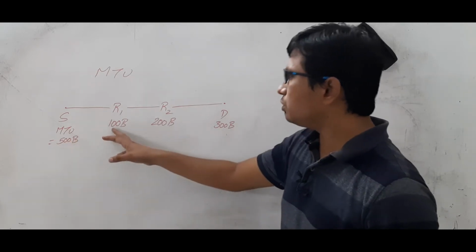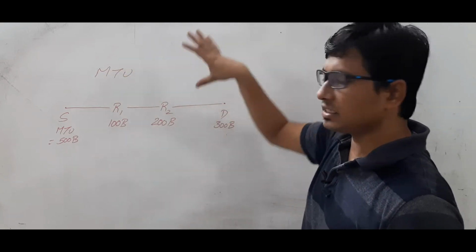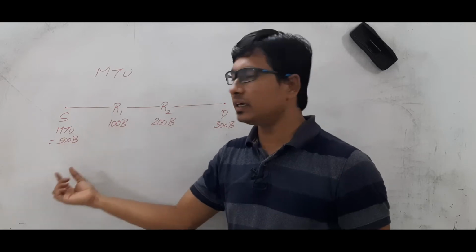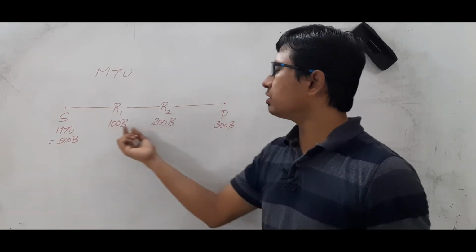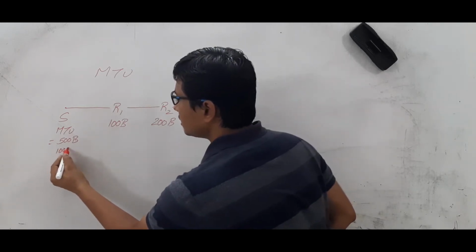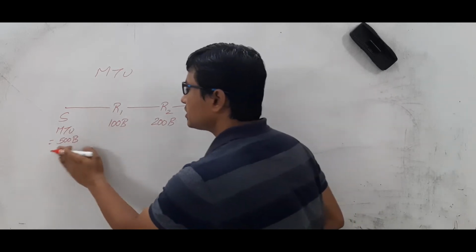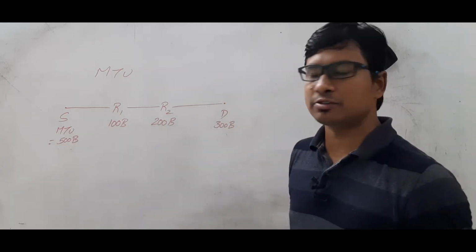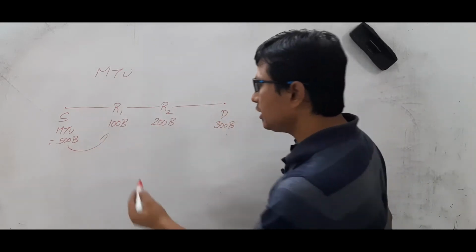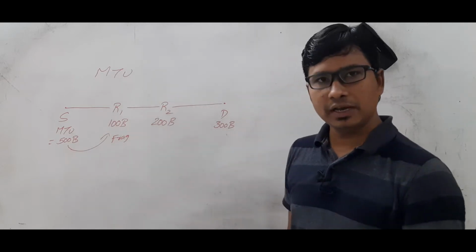If the source knows the MTU of router R1, R2 and the destination, then obviously it can send the packet of the least value among them. Suppose the source sends a 500 byte packet to router R1, what will happen? It will do the fragmentation because its capability is up to 100 bytes only.